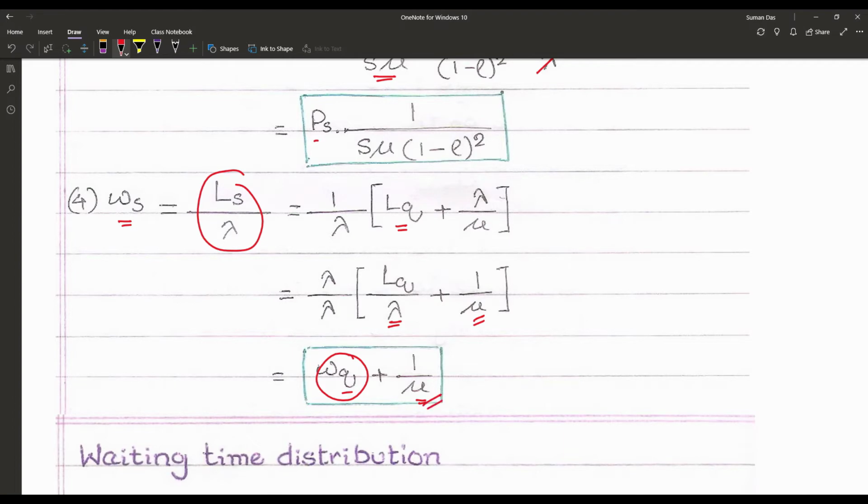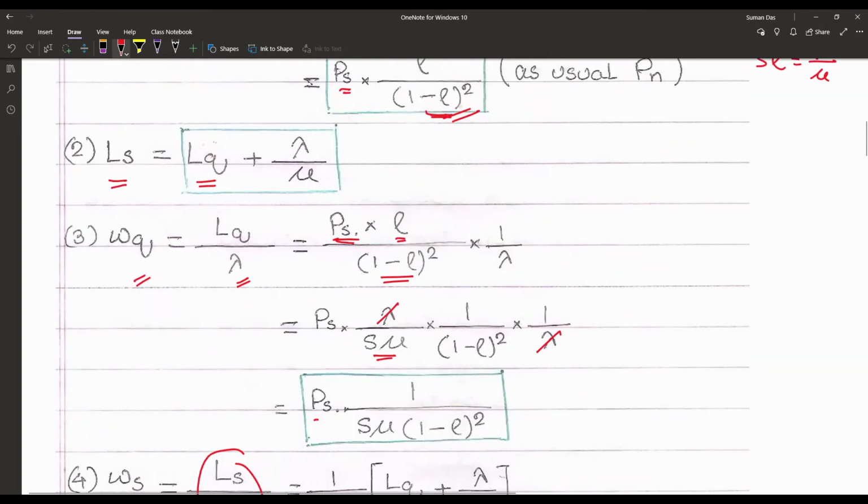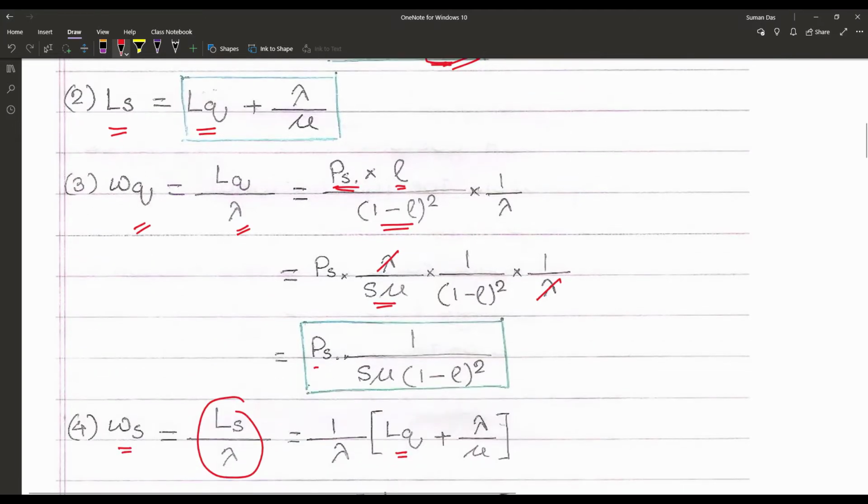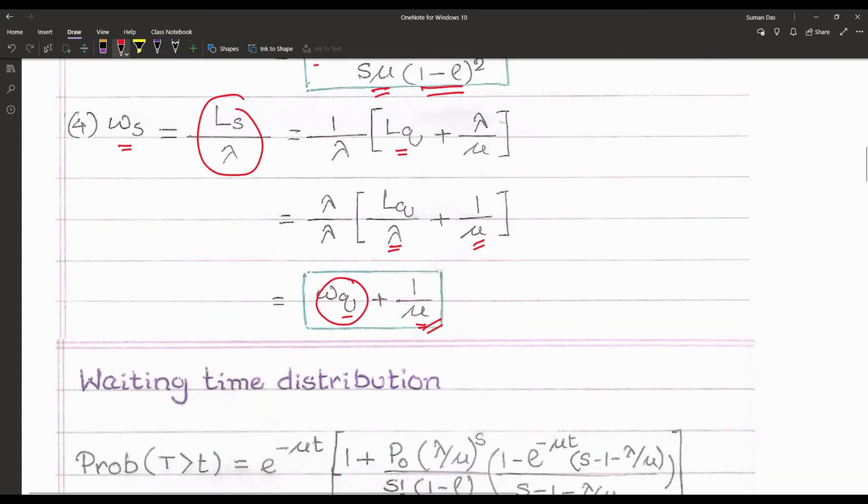So finally, we can say that Lq is equal to Ps into rho upon (1 minus rho) whole square. Ls is equal to Lq plus lambda upon mu. Wq is equal to Ps into 1 upon s mu into (1 minus rho) whole square, and Ws is simply Wq plus 1 upon mu.